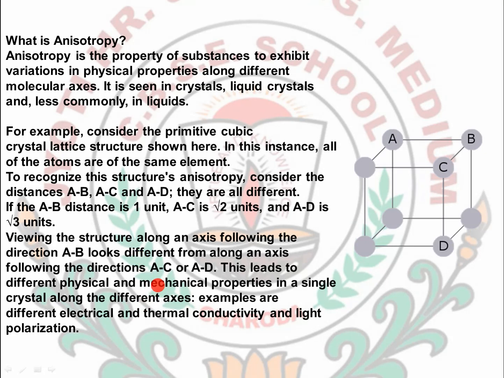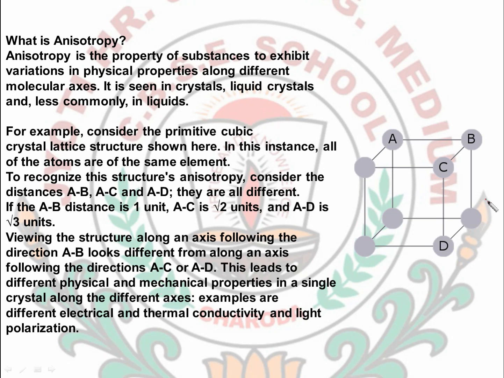Okay, so this property, that they have different properties from different axes, is known as anisotropy. But when the properties are the same from all directions, then that property is known as isotropy.